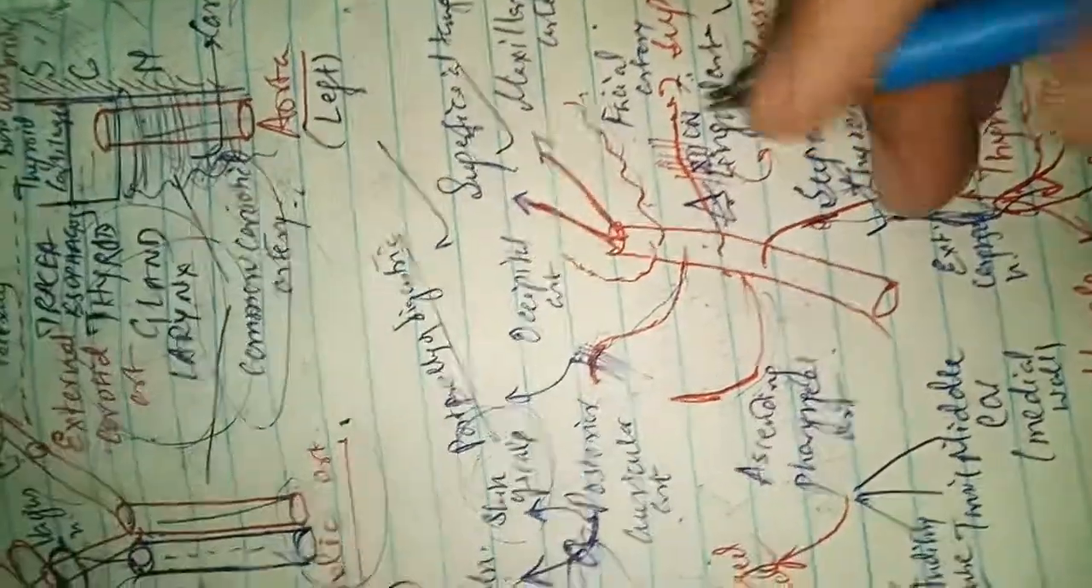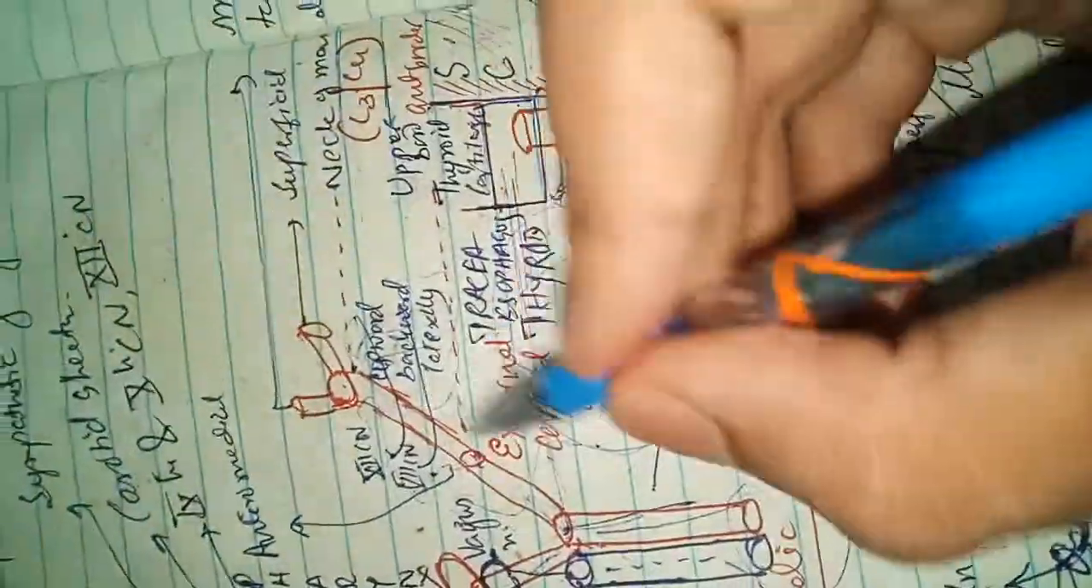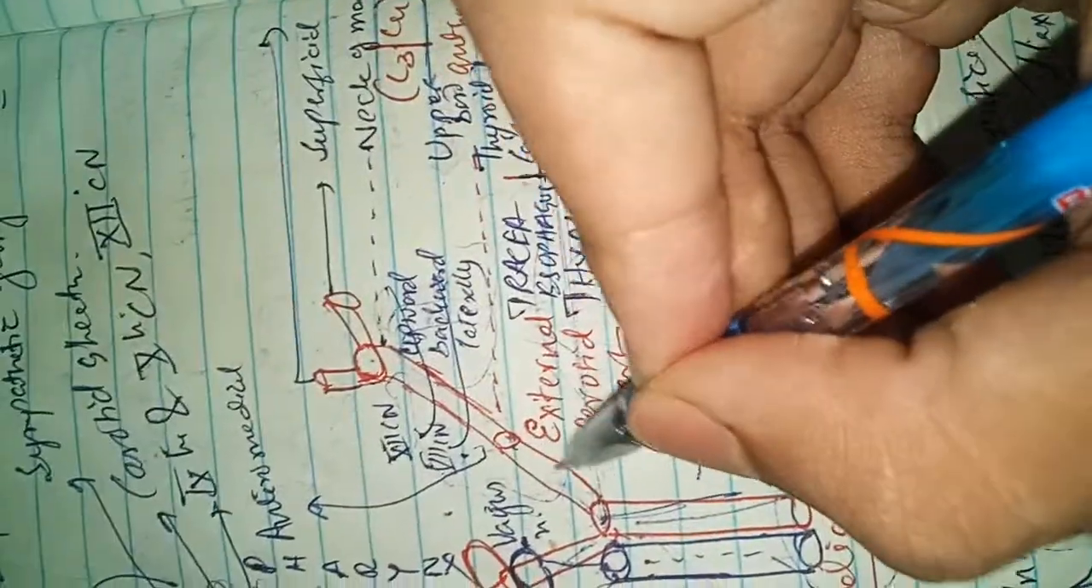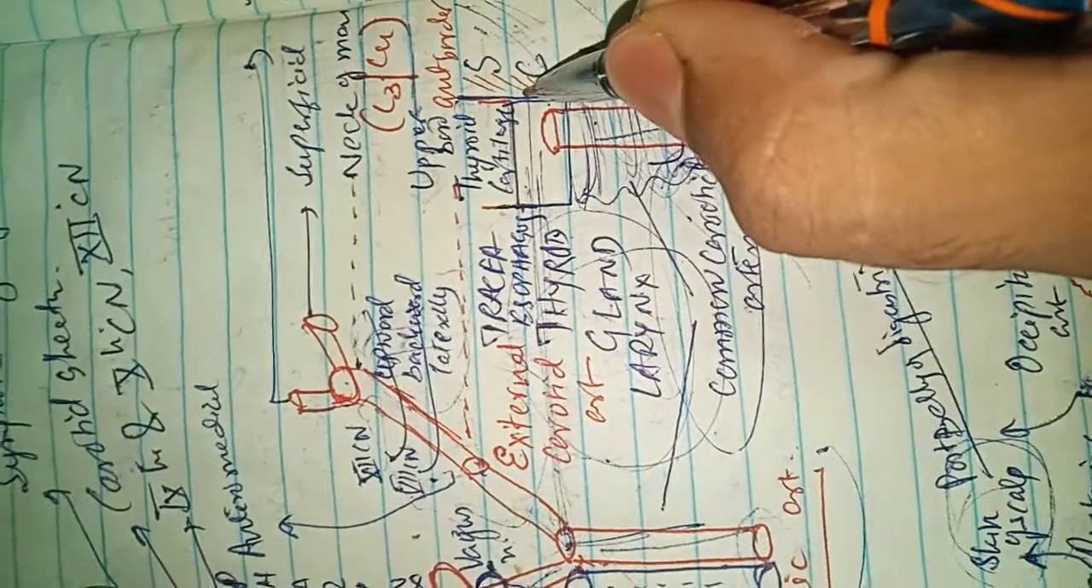Now coming to the external carotid artery. The external carotid artery arises from the upper border of the thyroid cartilage, where the common carotid artery divides into the internal and external carotid arteries. Here I will talk about the external carotid artery, which originates from the upper border of the thyroid cartilage.